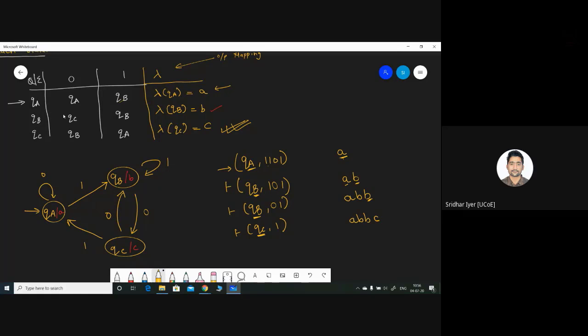Correct? Similarly, last step is remaining QC on 1. QC on 1 goes to QA. We are not left with any input. What is the output of QA? It is small a, right? So the final value which we will get is something like this. Is it clear now?